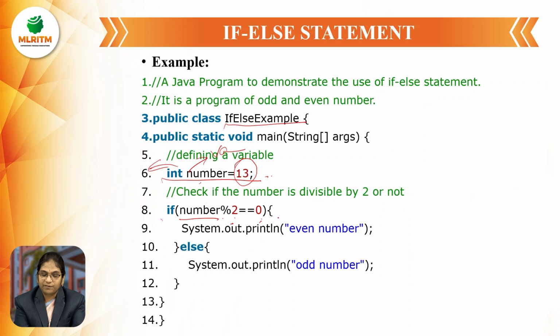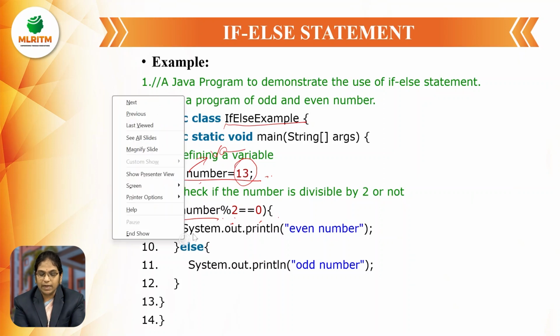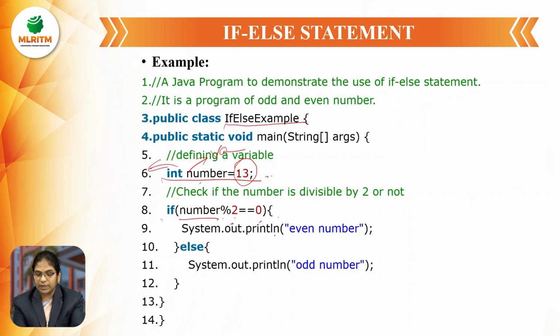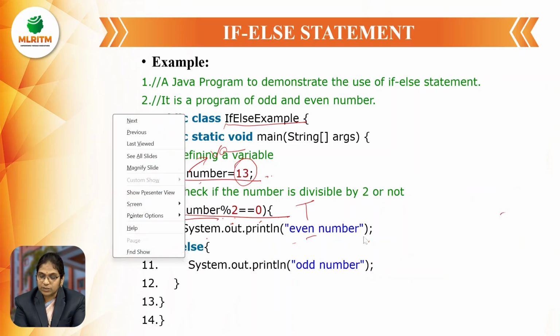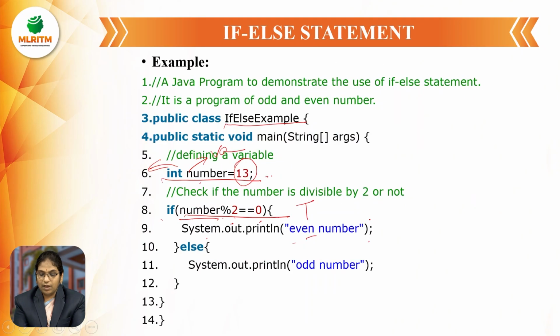So inside the if block, I have written the statement System.out.println even number. Okay. So if the condition is satisfied, if it is true, then it enters into the if block and gives the output as even number. And else means if it is not true, means reverse or alternate.